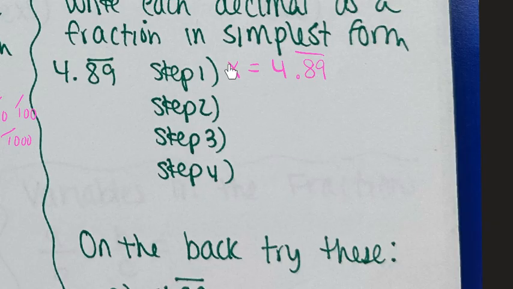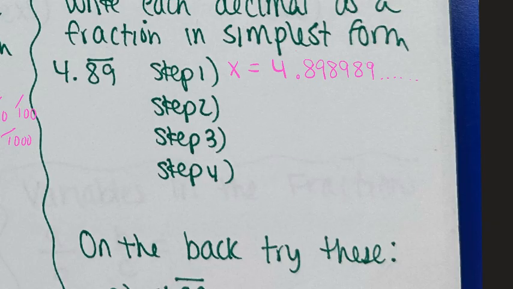Whatever I multiply over here, I want to multiply over here. I think I'm going to erase this bar and write 89 a couple more times. 89, 89, 89, and we'll even go dot, dot, dot, so we know that we're not just stopping it.